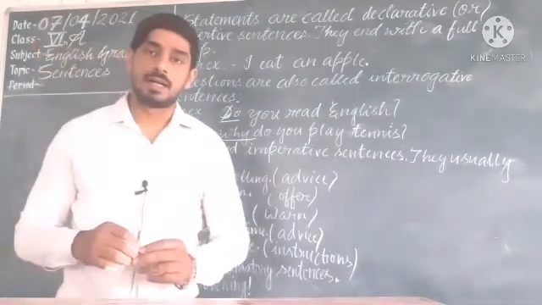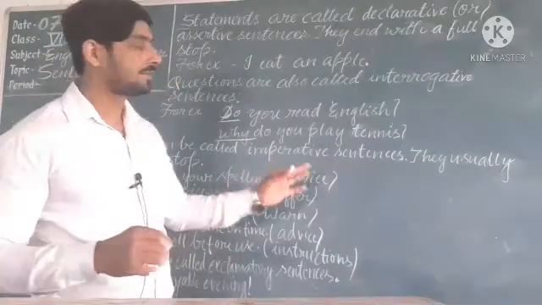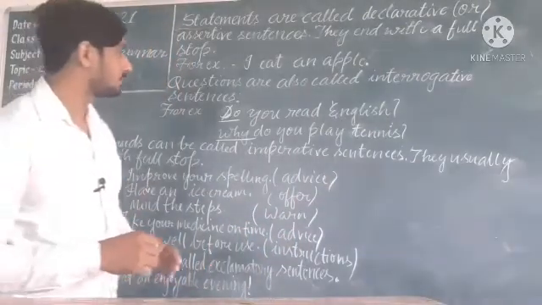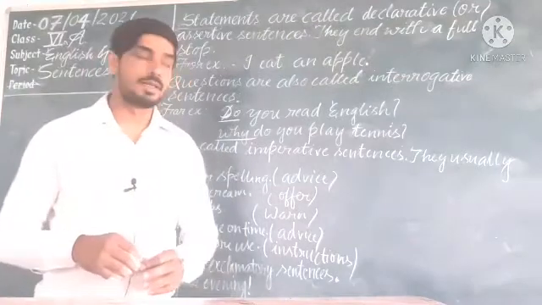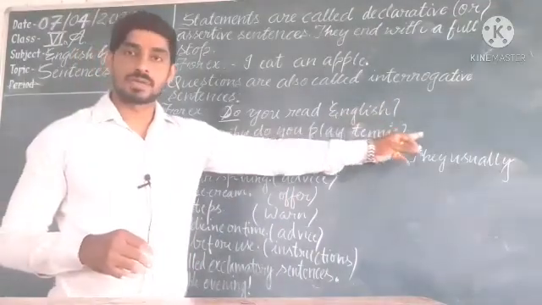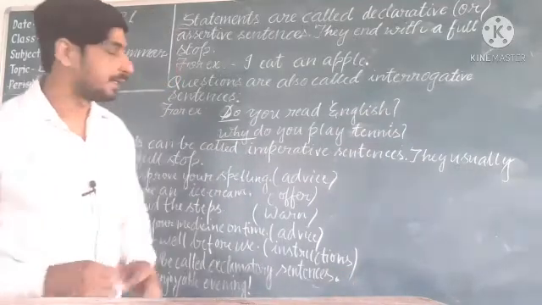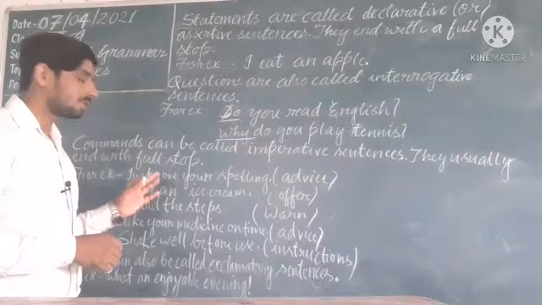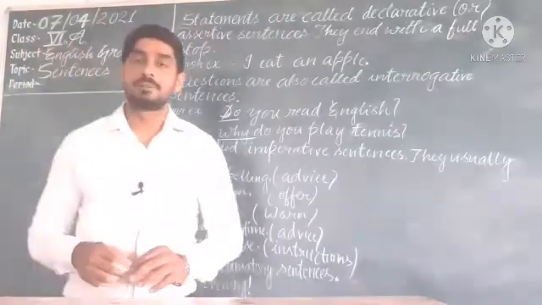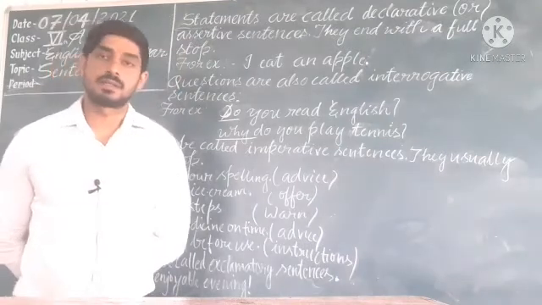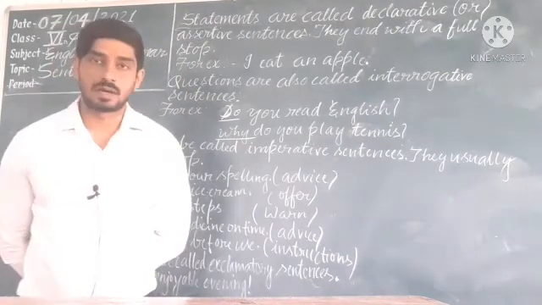Next one, commands. Commands can be called imperative sentences. They usually end with a full stop. Interrogative sentences end with a question mark, and imperative sentences end with a full stop, and you also say them commands. In an imperative sentence, you know, it expresses command, request, suggestion, advice, warning.